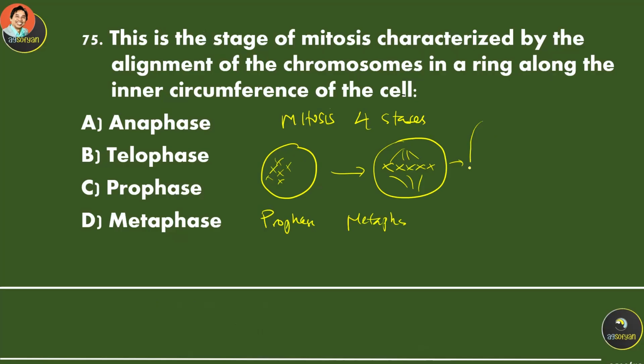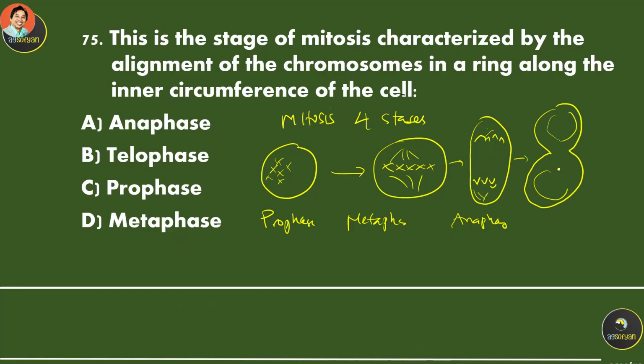And then the next one is anaphase. The cell will elongate and the chromosomes separate to the poles of the cell. And then after that, if it is an animal cell, the chromosomes will separate and the nuclear envelope will be reformed.